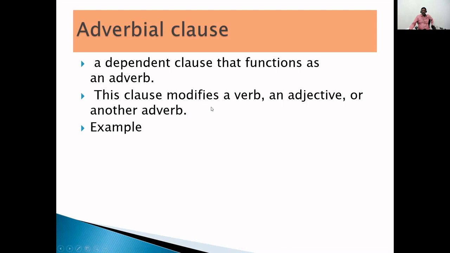This clause modifies a verb, an adjective or another adverb. So, adverbial clause modifies or describes a verb or an adjective or another adverb. Generally, the adverb also acts like this. So, these adverbial clause, two features: it is dependent and it modifies a verb or an adjective or another adverb. You come to be clear about the adverbial clause if you look at the example.